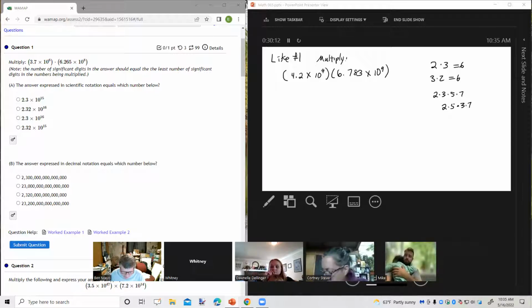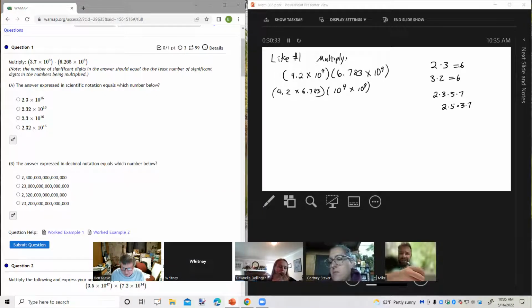Now, what does that have to do with this problem? Well, the first thing we're going to do is rearrange the factors. We're going to write it as 4.2 times 6.783 times 10 to the 4th times 10 to the 9th. Is everybody okay with what I just did there? I'll take that as a yes.